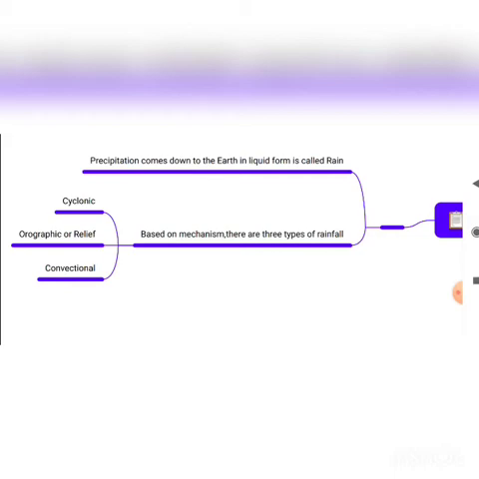Cyclonic rainfall we receive when warm and cold air meet. This may occur in subtropical and tropical regions. Relief rainfall occurs in the mountainous area, where we receive constant rainfall from time to time.